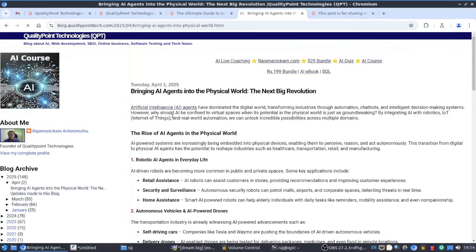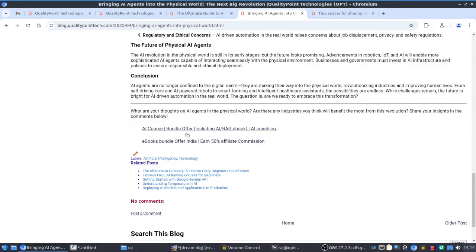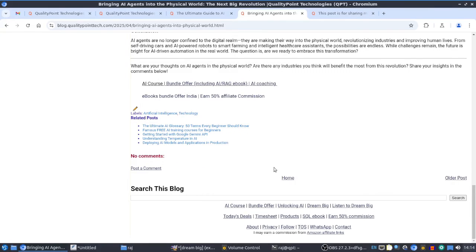I added a piece of code for showing the related posts. That is one thing. This feature I included by editing the template code itself. I don't want to use any kind of third party widgets.